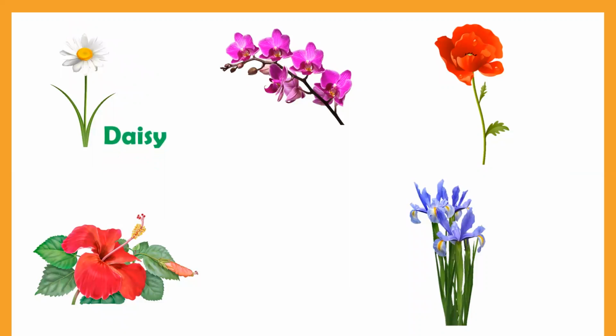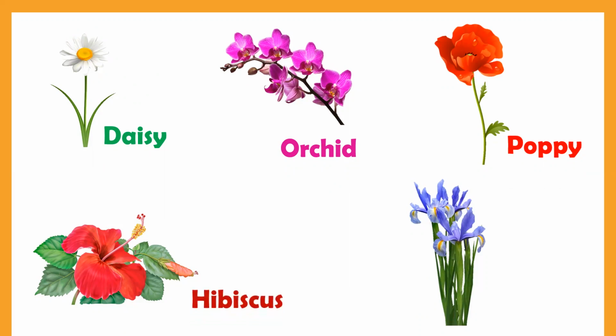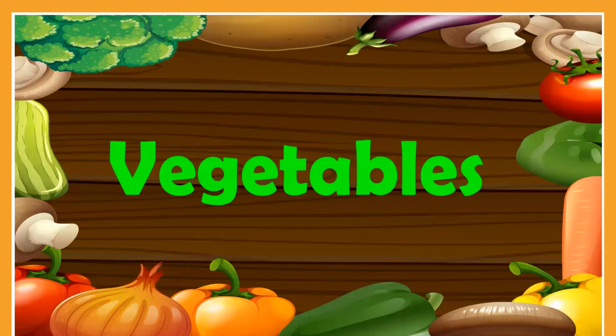Now some more names, D-A-I-S-Y, daisy. O-R-C-H-I-D, orchid. Then poppy, P-O-P-P-Y, poppy. Then hibiscus, H-I-B-I-S-C-U-S, hibiscus. Then iris, I-R-I-S, iris. Now we will learn some names of vegetables.